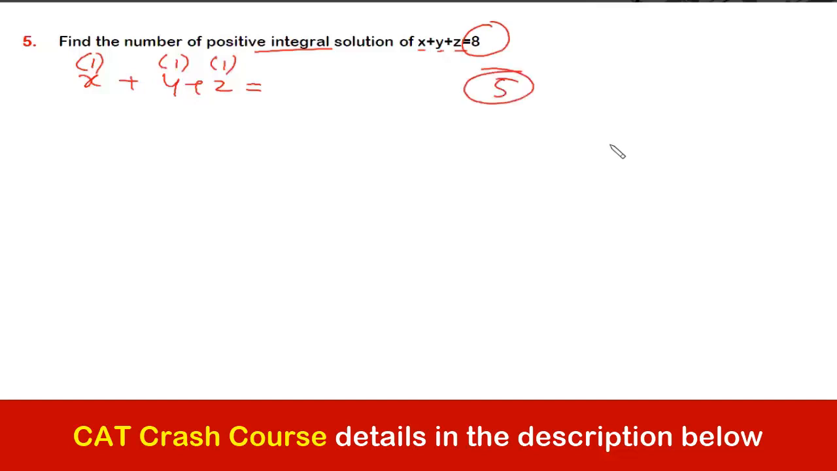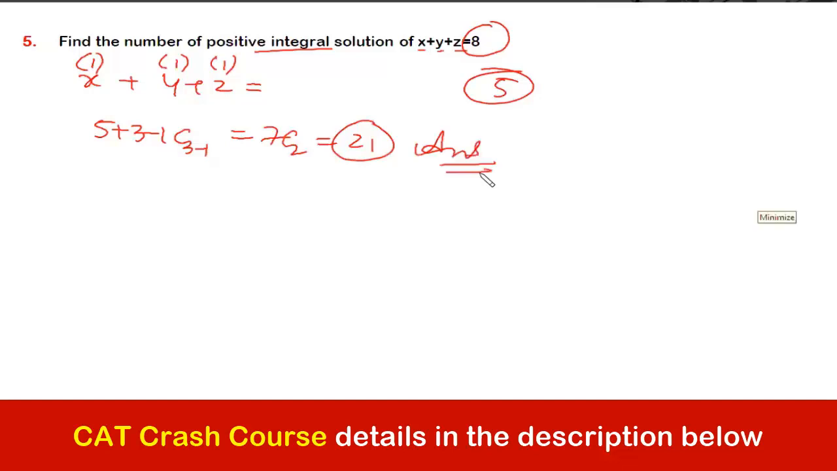ठीक है? So the answer would be 5 plus 3 minus 1 C 3 minus 1, which is 7 C2 or 21. ये आपका आंसर हो जाएगा. 45 नहीं होगा भाई. In case of 45, such distribution is also included, but we can't do so. Why so? Because this is a positive integer. We can't take 0. या नॉन नेगेटिव केस में 0 ले सकते थे, बट पॉजिटिव इंटीजर में we can't take 0.